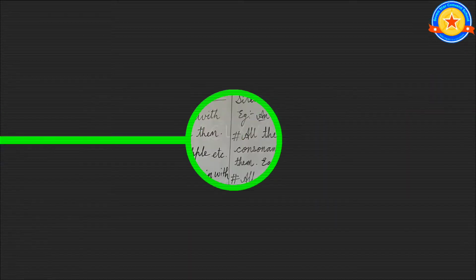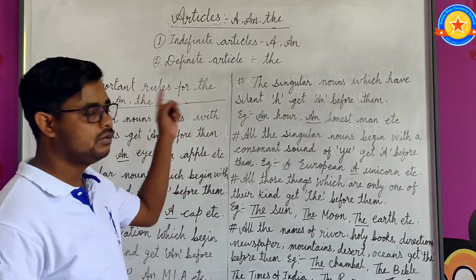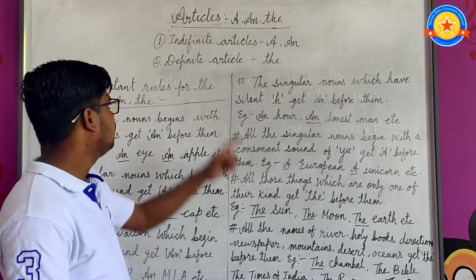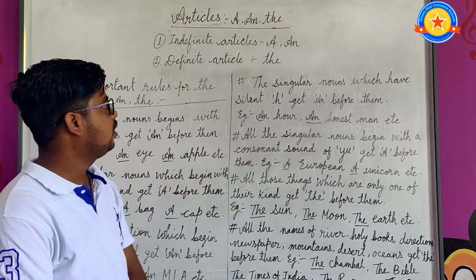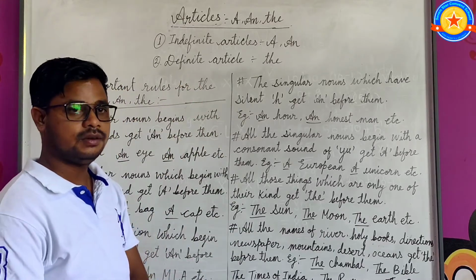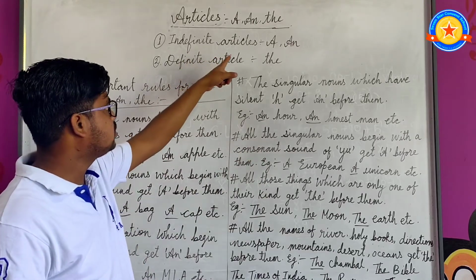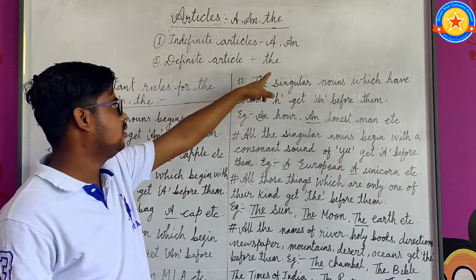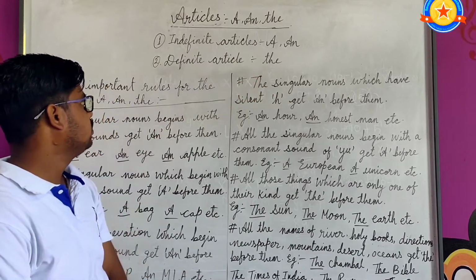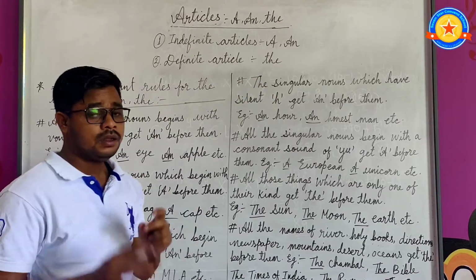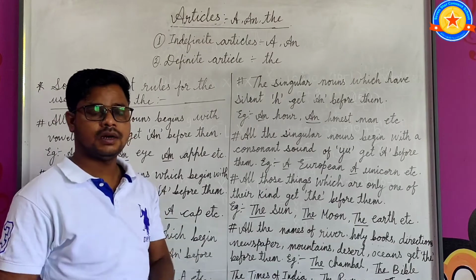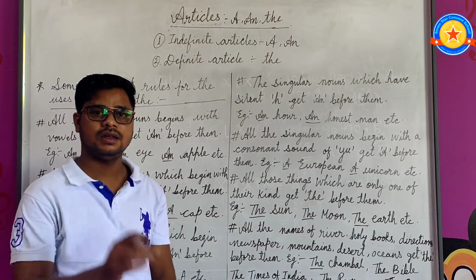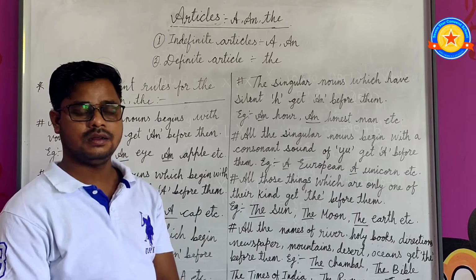Okay, so articles are of two types: indefinite articles and definite articles. Indefinite articles are a and an, and the definite article is only the. Articles are also parts of speech. Articles are called determiners.